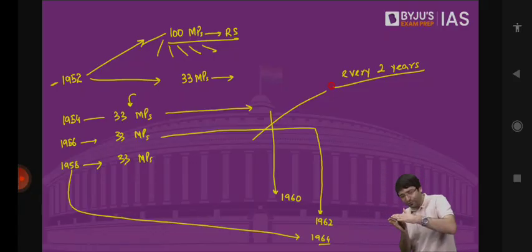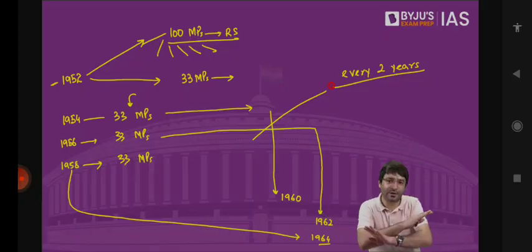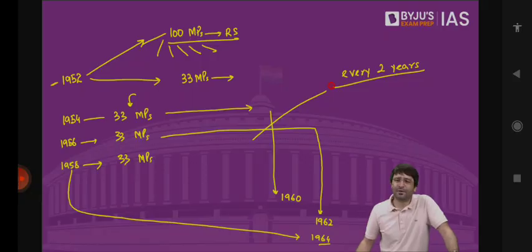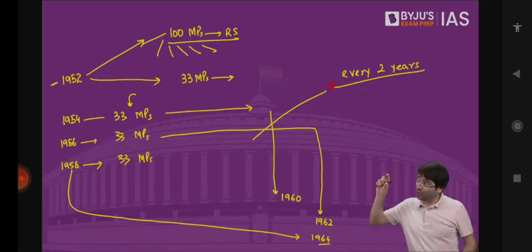That means at every point in time, we will have MPs in Rajya Sabha. Rajya Sabha will never be dissolved. It will remain the permanent house of Indian Parliament. Now we don't need to ask them to resign after 2 years, because all those seats, their term is 6 years. All the seats, their term is 6 years.